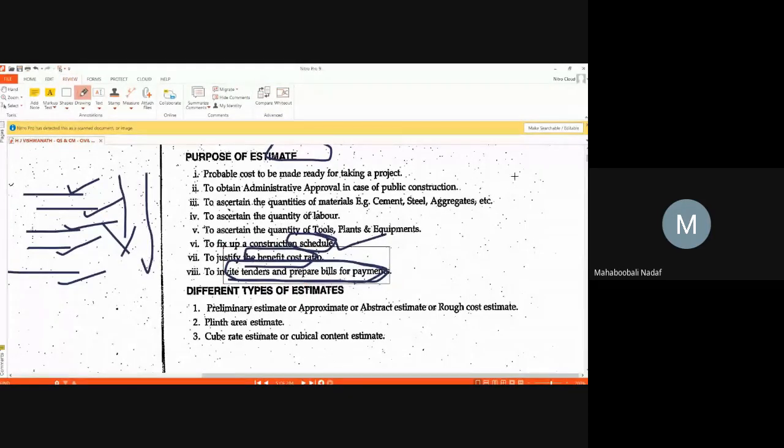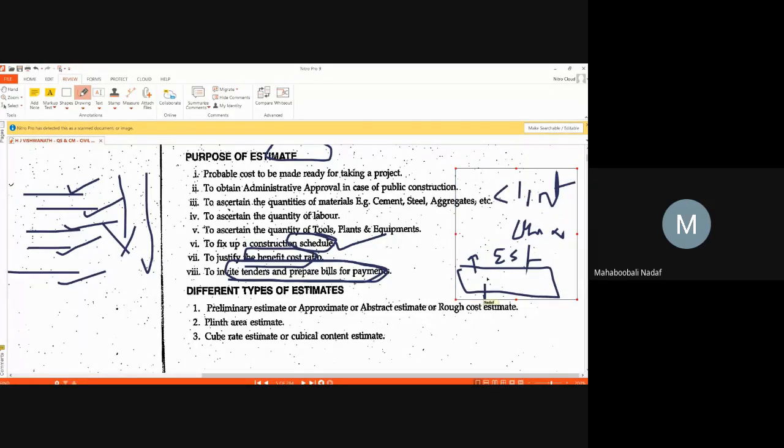Okay, so suppose there is a client, or you can say owner. He wants to execute a small stretch of road work. So he has done his part. What is his part? He has done the estimate of how much quantity of work is there, and he has done his rate analysis portion, that is, what shall be the different items and what is the unit cost of that work. So he knows his rates, according to him.